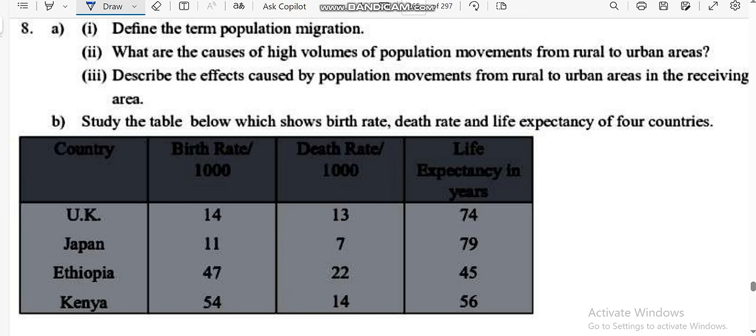Those are the causes of urbanization we have just talked about. So just go there. Then describe the effects caused by population movements from rural to urban areas in the receiving area. These are the problems the urban area faces, such as overpopulation, spread of disease, prostitution, unemployment, air pollution, shortage of houses, shortage of food, and so on.